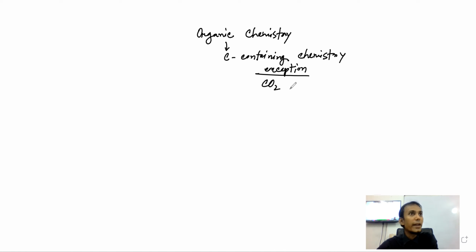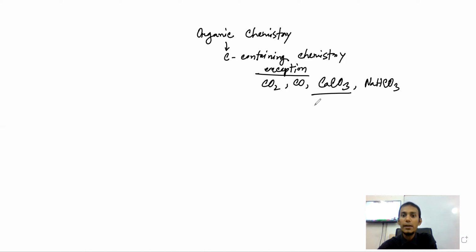Carbon dioxide is inorganic. We have already discussed, right? Carbon monoxide is inorganic, right? We have some metal carbonates, say calcium carbonate, magnesium carbonate, zinc carbonate. These are carbonates. They are inorganic. And also some bicarbonates or hydrogen carbonates, for example, sodium hydrogen carbonate.